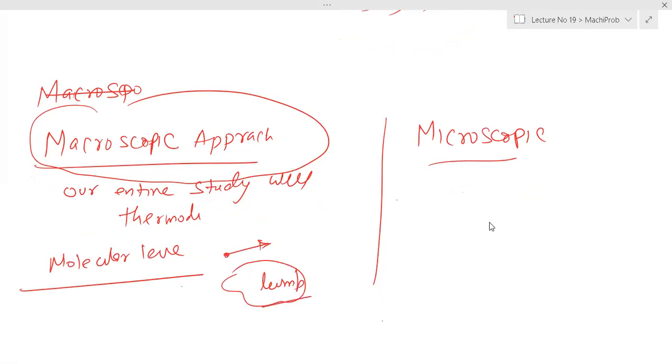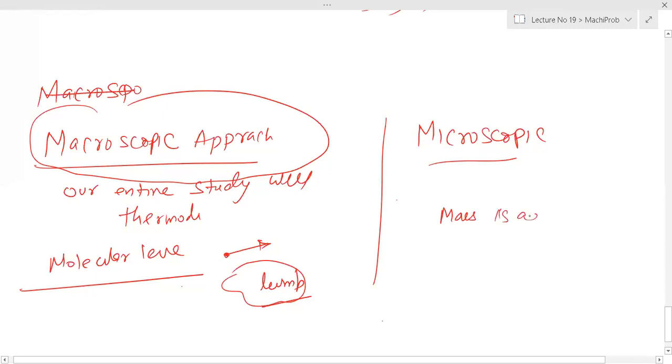Somebody asked me a question: in which system is mass added but not energy?